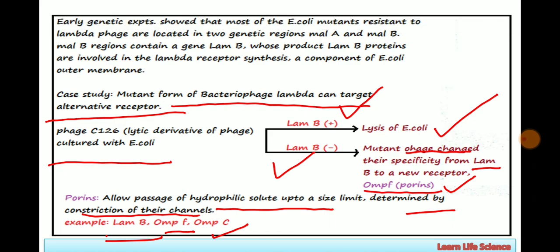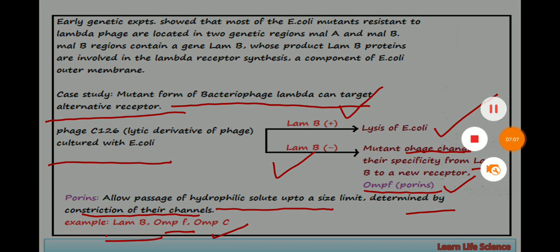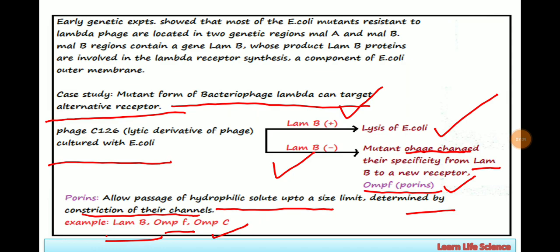And the molecule we are considering here is the genetic material of Lambda bacteriophage. So in this slide it is mentioned that E. coli has a receptor, the LamB receptor, which is encoded by the lamB gene in the MALB genetic region. And Lambda bacteriophage has a ligand in its tail, some kind of protein in its tail, that has the ability to interact with various alternative forms of receptors, and these interactions will be specific. For example, the receptors include LamB, OmpF and OmpC, which are all in the porin category.